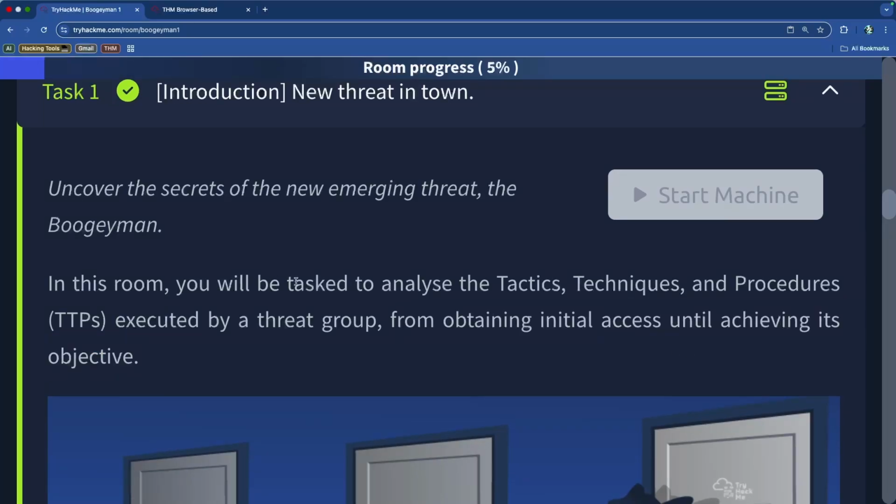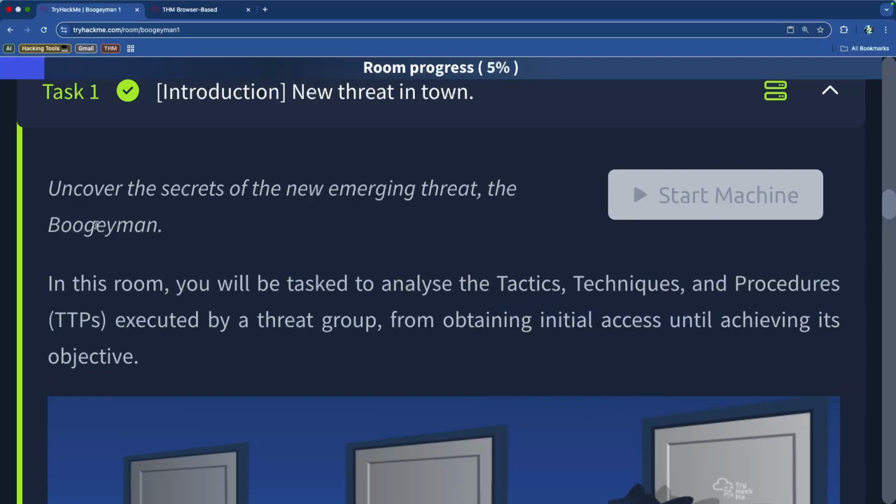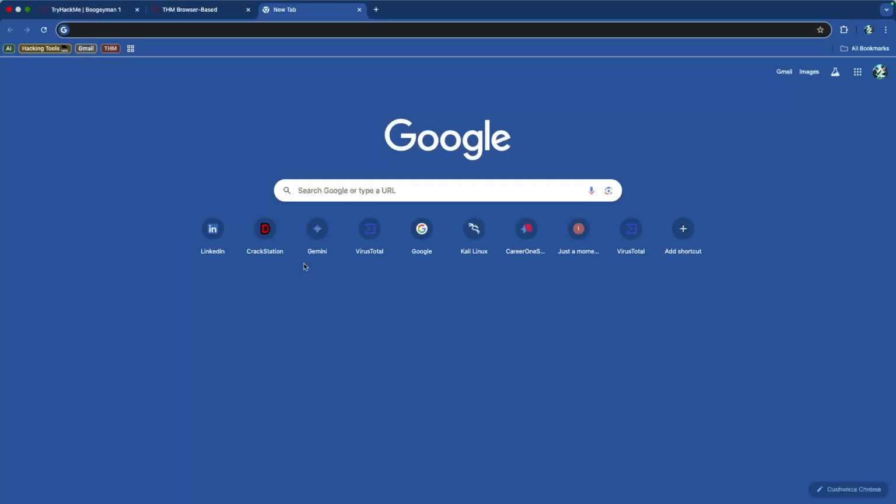So there's a threat group, also known as an APT, an Advanced Persistent Threat. And those are very common inside of the MITRE ATT&CK framework, or the MITRE ATT&CK matrix. And the tactics, techniques, and procedures is also something that gets outlined a lot inside of the MITRE ATT&CK website. So these things are very common in the real world. I just wonder if the Boogeyman is real. I mean, everybody probably wonders if the Boogeyman is real.